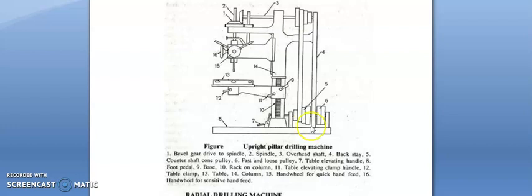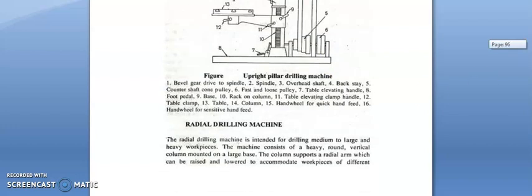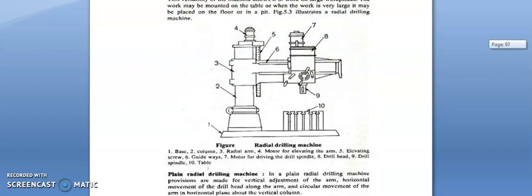Then the next one is the radial drilling machine. This is a picture of a radial drilling machine. Radial drilling machines are used for large and heavy jobs. A vertical column carries a radial arm which can be moved up and down to adjust the position of the drill head. The drill head can be slid on the radial arm. The radial arm can be rotated 360 degrees around the column.